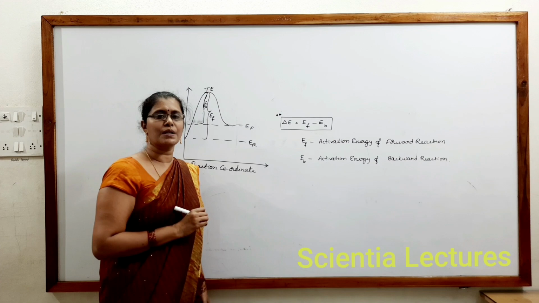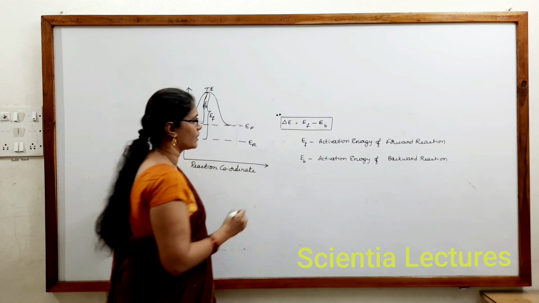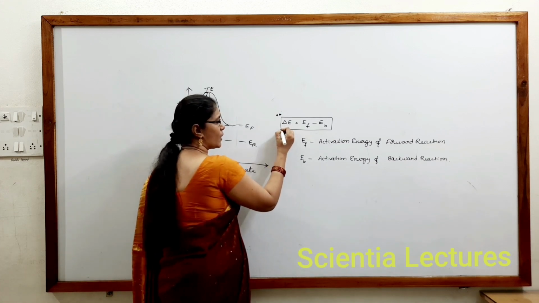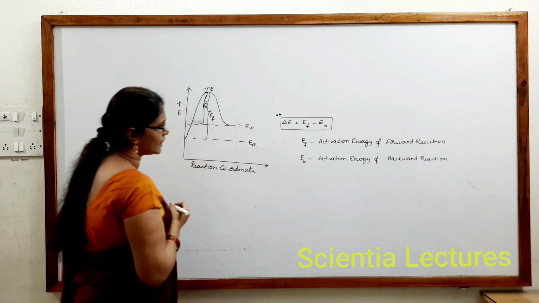EB is the activation energy of backward reaction. Now delta E must be equal to EF minus EB.